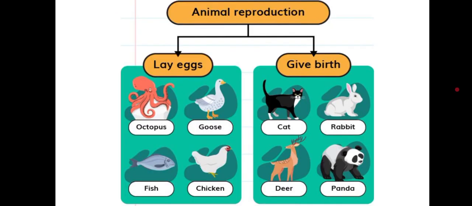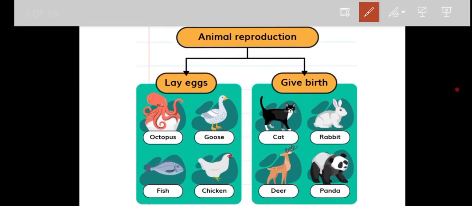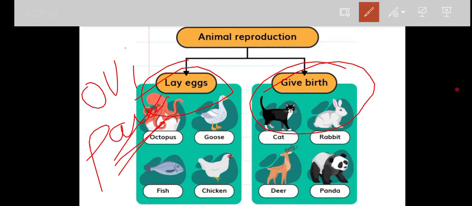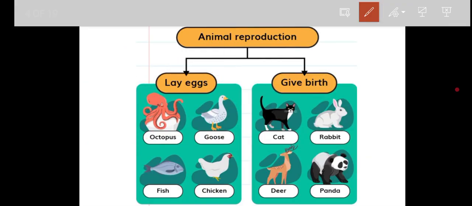Now come to some other concepts also. Animal reproduction is of two types. The first one is laying eggs, another one is giving birth to the young one. An organism which lays eggs for reproduction is called oviparous, right. And those organisms which give birth to the young one are called viviparous. Viviparous, right. So these are the two differences.